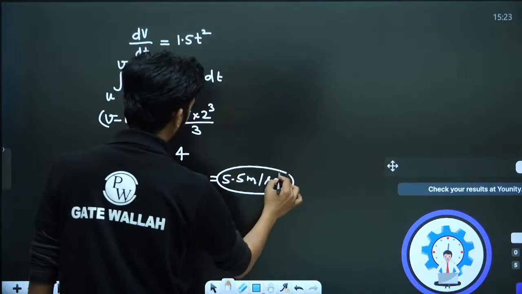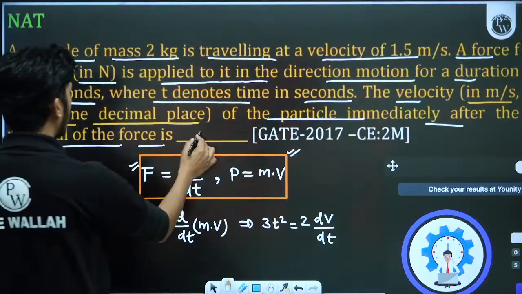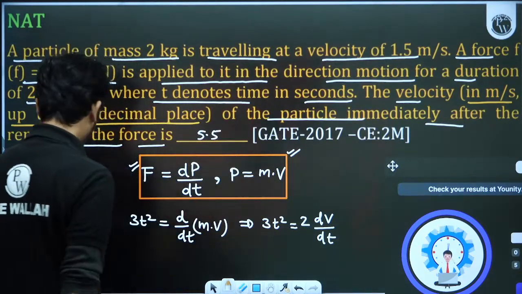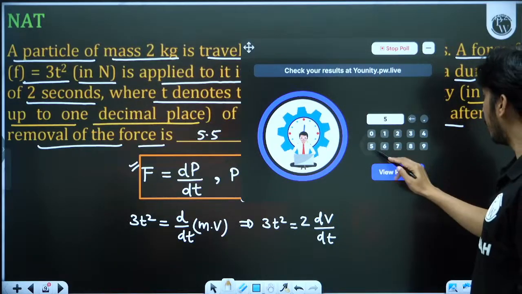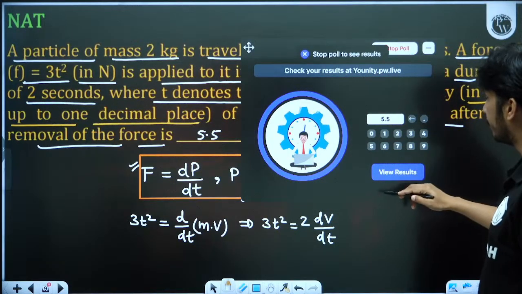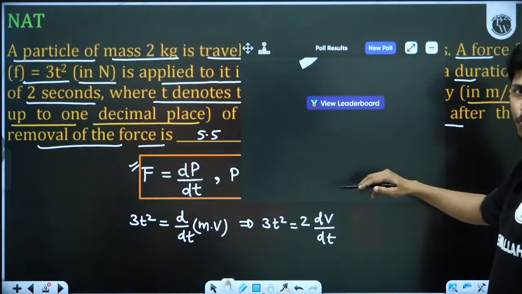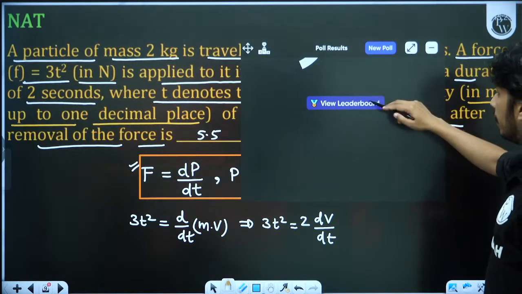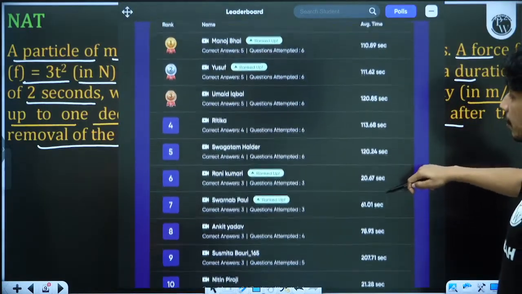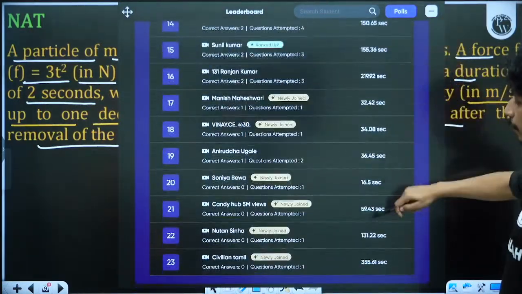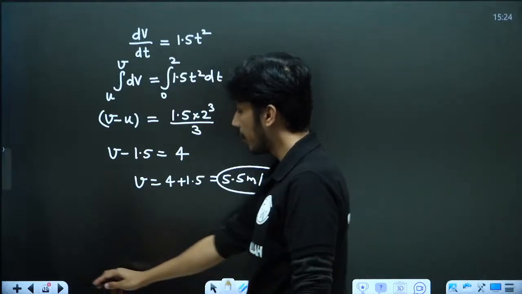So the final velocity will be 5.5 meter per second. Yes, after 2 seconds, that is 5.5. The correct answer of this question is 5.5. I think all of you have got this. Let me stop the poll. 72.73 percent of students have correctly solved this question. So Manoj, Yusuf and Umaid are the top 3 students, and Ritika, Swagatam, and up to 23 students have given the answer. Next question, let's move to the next question now.